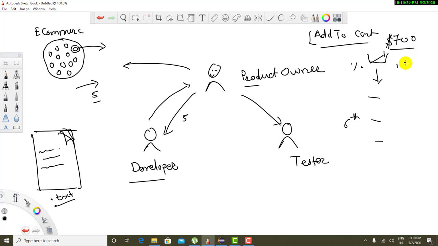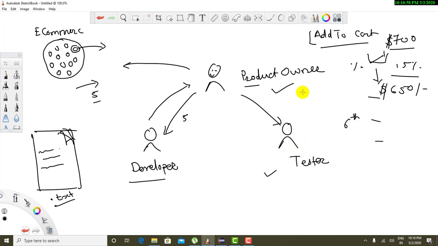Let's say he has a coupon code of 15%, for example. Then 15% of the amount will be deducted from the total, and let's say $650 is the amount he gets after the discount. This is the amount payable by the user. Now the tester may ask at the same point: can a user apply multiple promo codes at the same time?